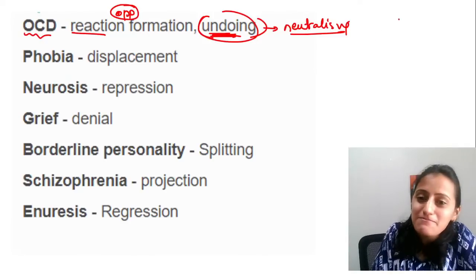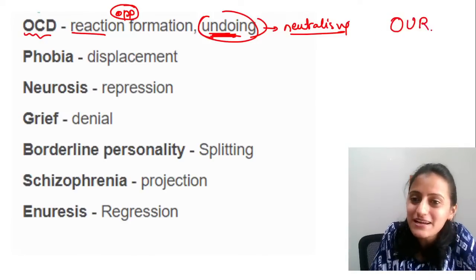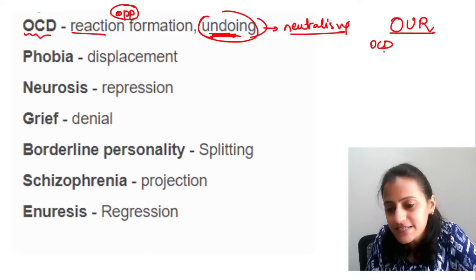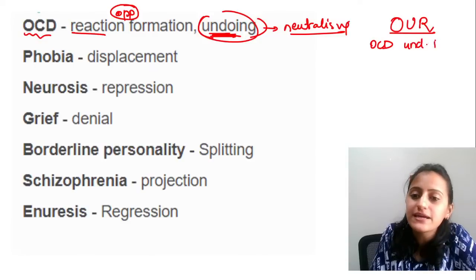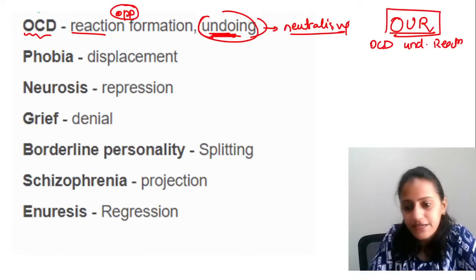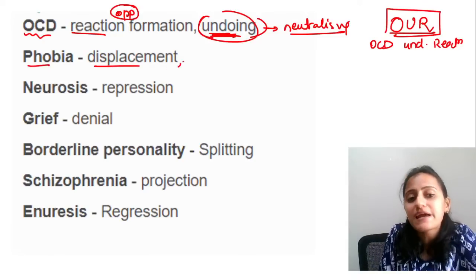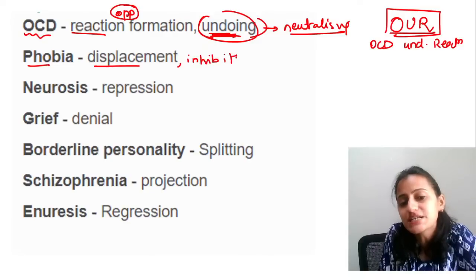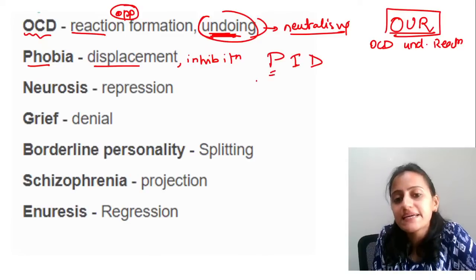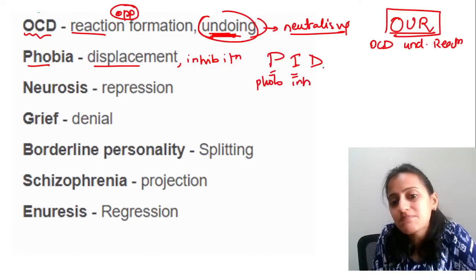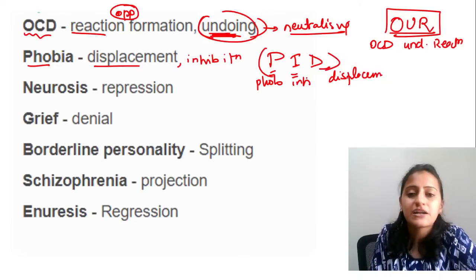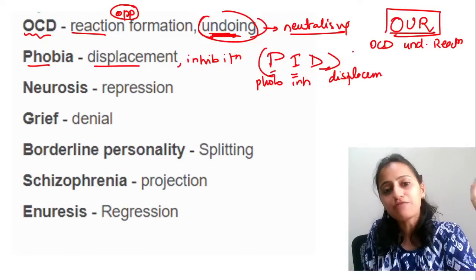All right. So remember that OCD you can remember as R, OUR, hour. That is in OCD, it is undoing and reaction formation. Phobia, it is displacement or it can be inhibition as well. So again, remember the mnemonic, that is PID. In phobia, there is inhibition and displacement.